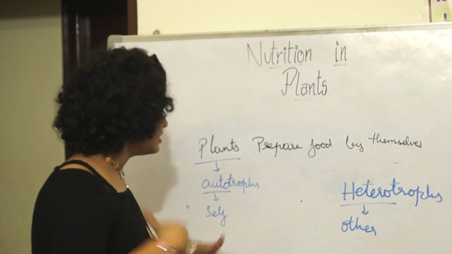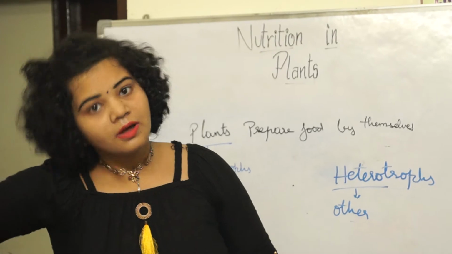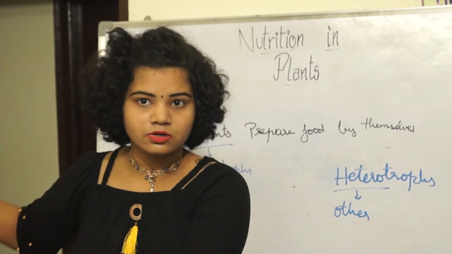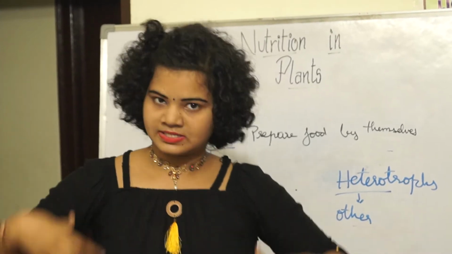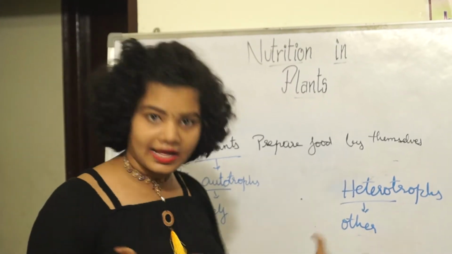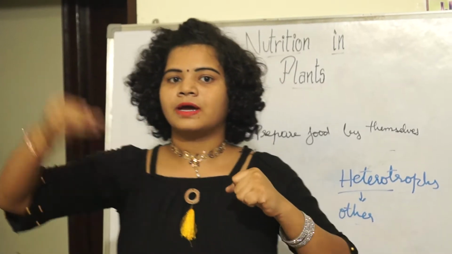This is how the animals also depend upon other organisms. So they are also called heterotrophs because they do not prepare food by themselves. And we, the humans, are also heterotrophs. Here hetero means other, and the plants are autotrophs because they prepare food by themselves.